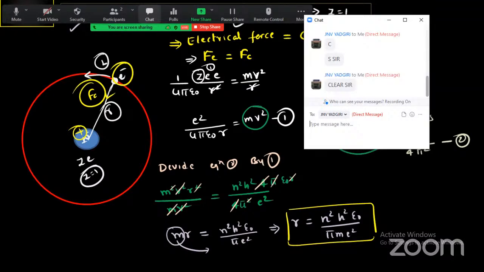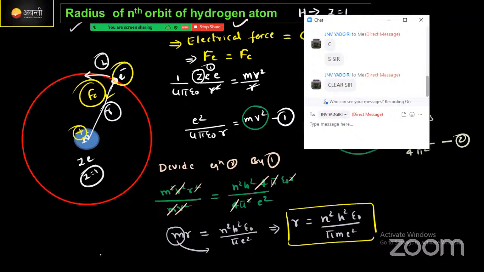At least one more derivation I will do. We have to finish the energy today. Okay, is it understood, right? That's great, that's great. Okay, carefully observe here. Here the n value is changing in each and every state. h is the Planck constant, epsilon is the permittivity, and pi is also a constant. m is the mass of an electron, and e is the charge of an electron. Apart from n, all are constants.